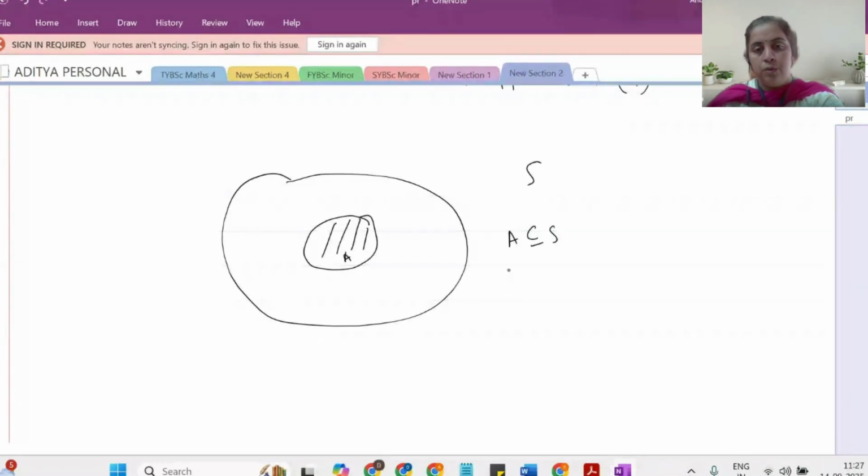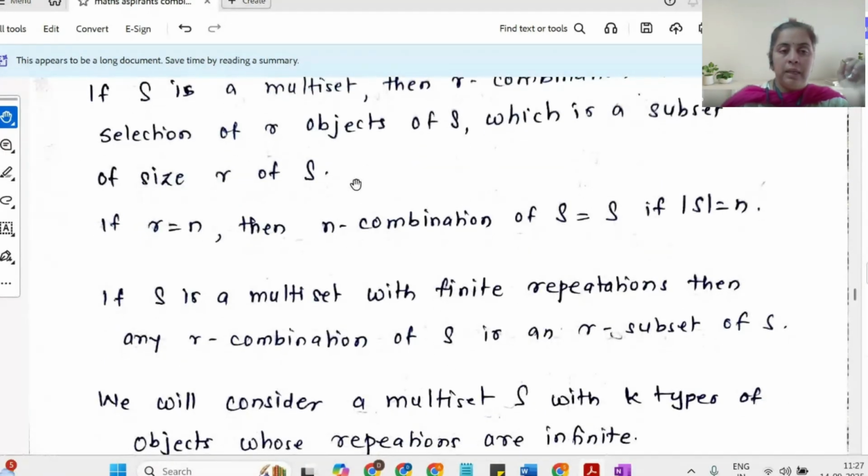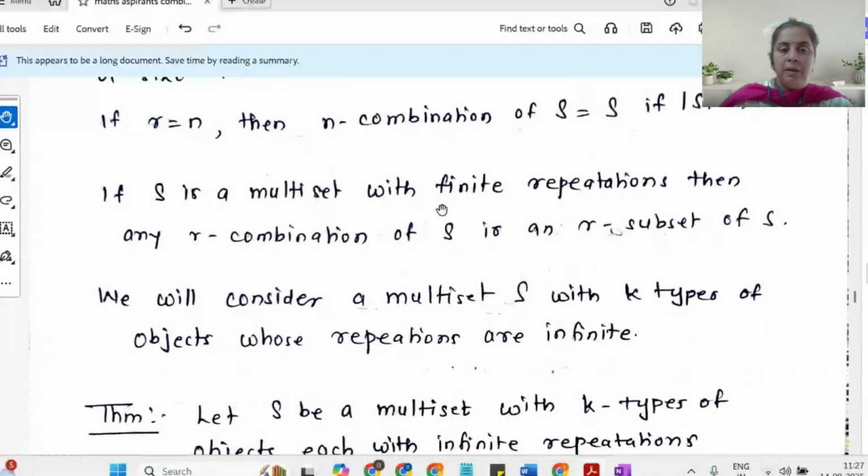Okay, so that is what is mentioned in this line. That if you are just choosing R combination of S, basically you are forming a subset of size R of S. Okay. The important part is when my value of R is equal to N, where N is nothing but the cardinality of S. So you have N objects and you are selecting N objects, right? So what will be the N combination of S? That will be set S only. Okay. And if S is a multi-set with a finite repetition, then any R combination of S is an R subset of S, which I have already spoken about.